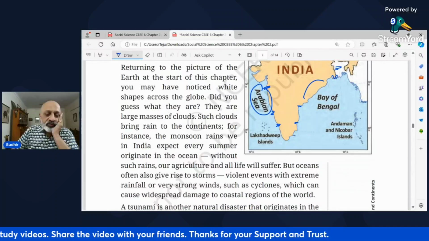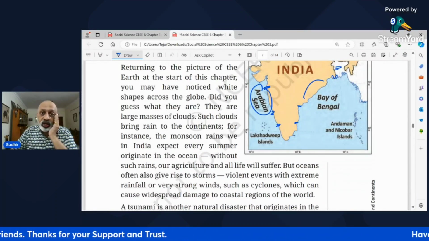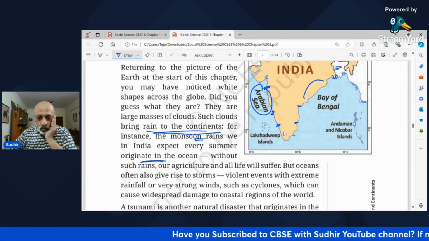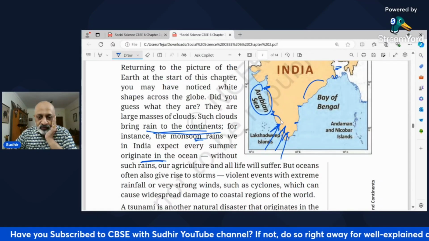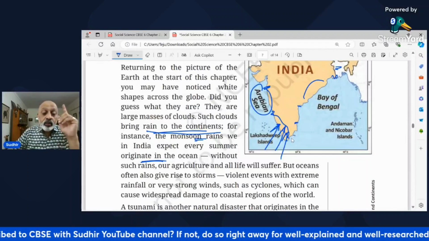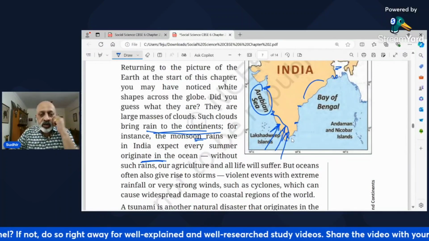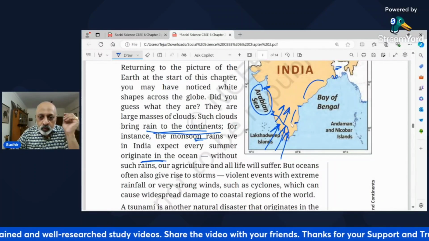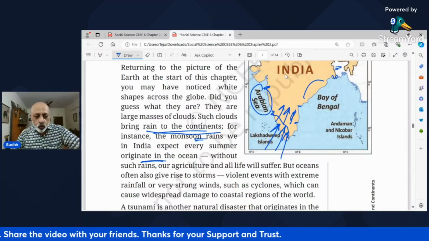In the first photograph you saw, the white clouds I mentioned, right? So such clouds, and I've explained this already, they bring rain to the continents. The monsoon rains that India expects every summer originate in the ocean. They originate like this, which is why it is Kerala which gets the first rainfall at the end of May, early June. May 31 is generally the date when it gets, and then it moves inwards. Then it moves toward Karnataka, Andhra Pradesh, Maharashtra, Telangana, and goes up through Maharashtra.